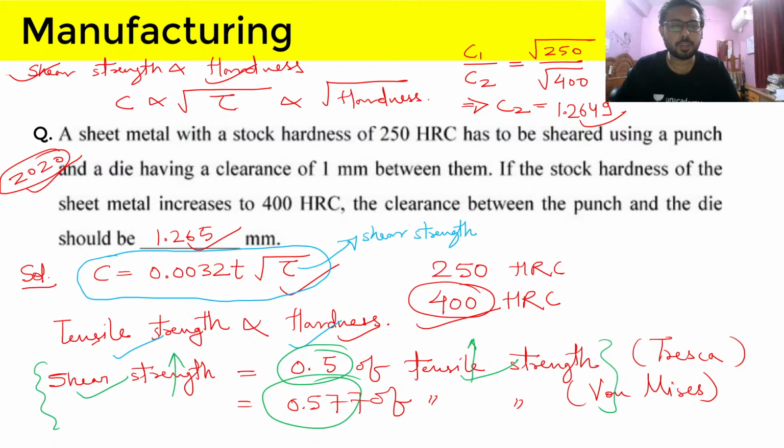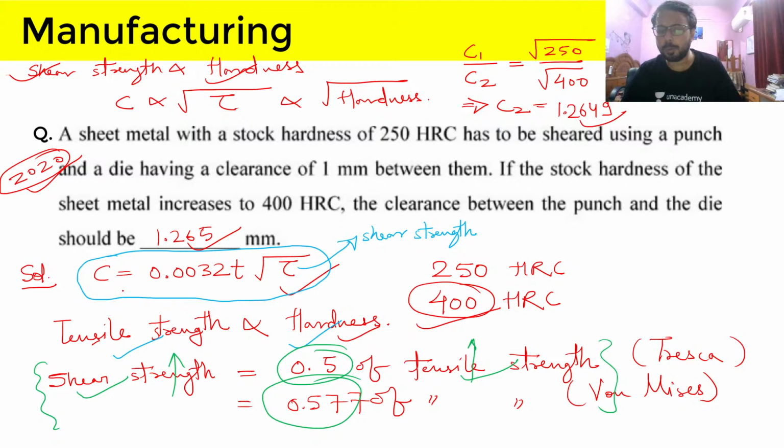But in this question, listen very carefully to what we have to follow. What will you do when you find a type of question which is unique and was not asked previously? You will just follow the basics and see how you can get to the answer. The first thing you should write is the formula of clearance.